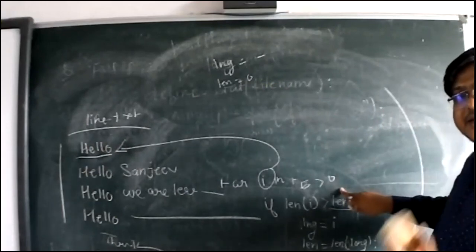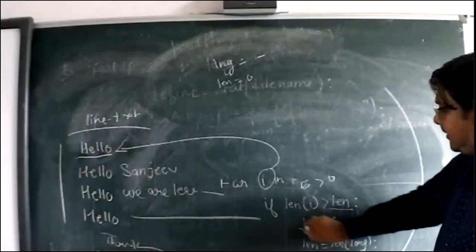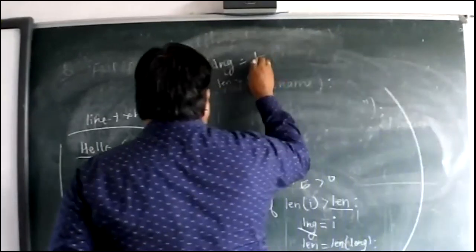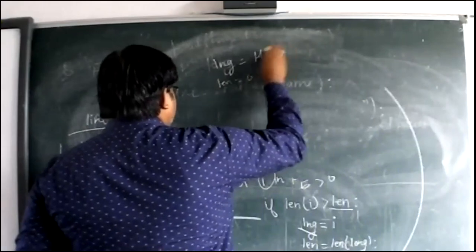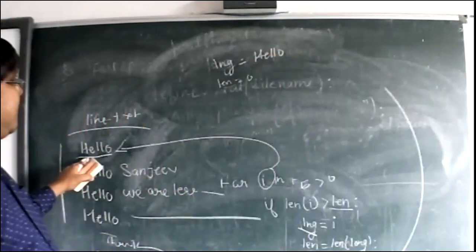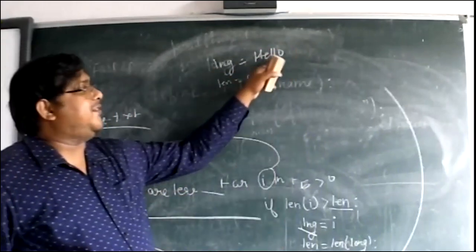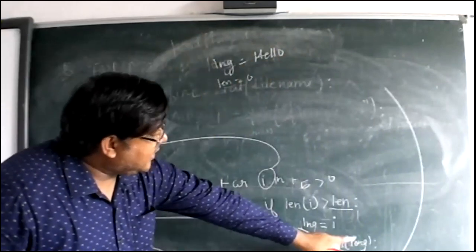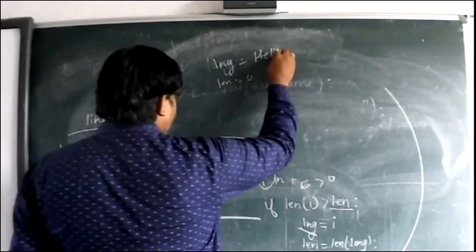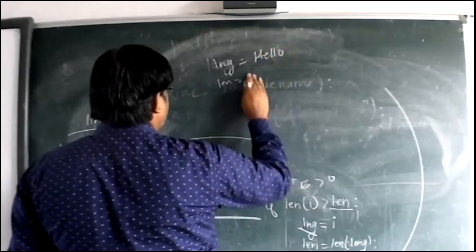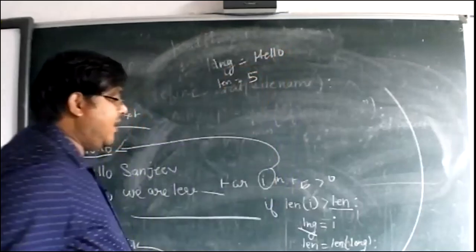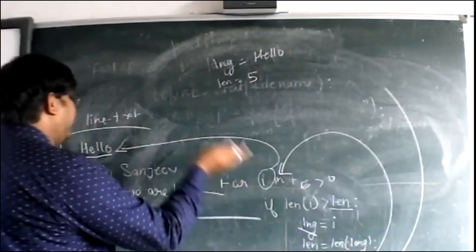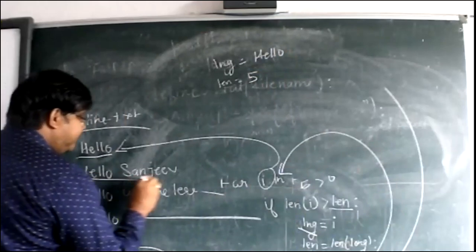When the condition is true, in the LNG long line, I value 0. That means LNG has which value? I value. And what is the I value? So in LNG we have stored the line. What is the length? It is equal to length long. So what is the length? 1, 2, 3, 4, 5. Now it is 5. After that, again we will move here, and again it will reach another line.